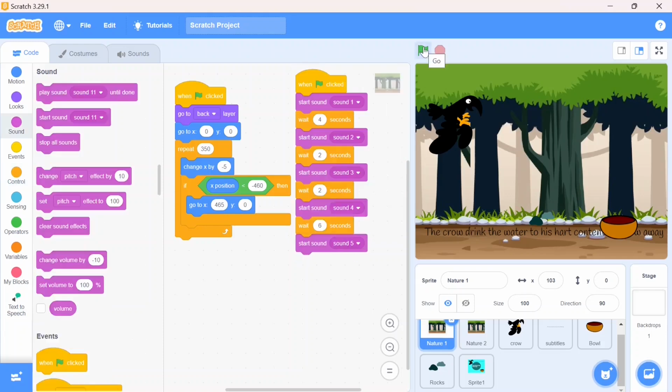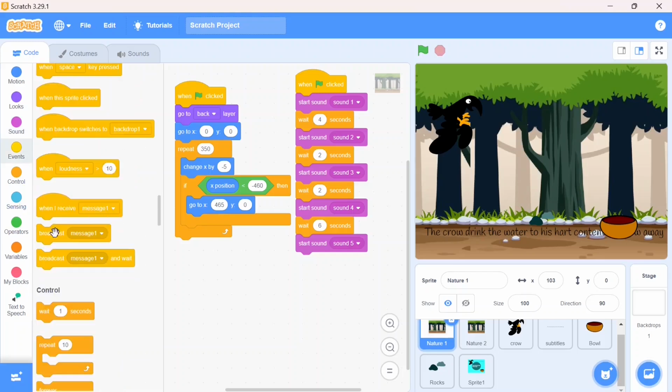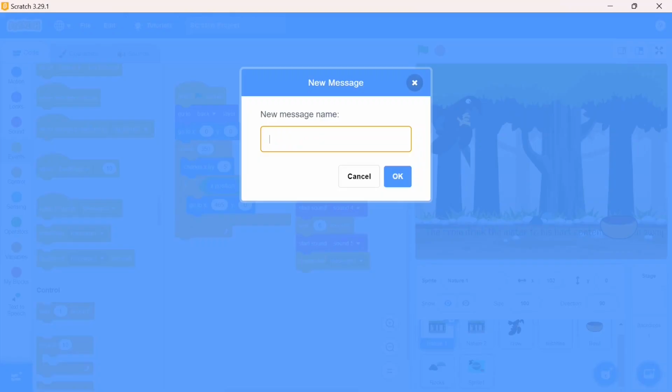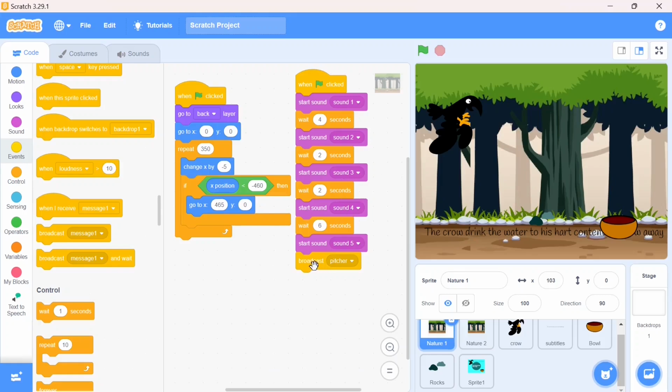As you listen, sound number 5, the dialogue of the story is, "At last he saw a picture." It means in that case the picture should be shown, and before that it should be hidden. For that I am going to create a broadcast message, that is picture. And here I will type picture. According to this broadcast message, the picture should be shown on screen.